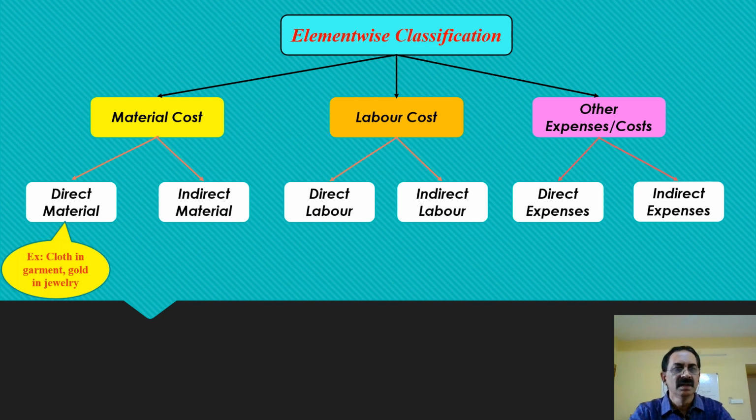Let us see the example. Cloth in garments, gold in jewelry, all these are the direct materials.